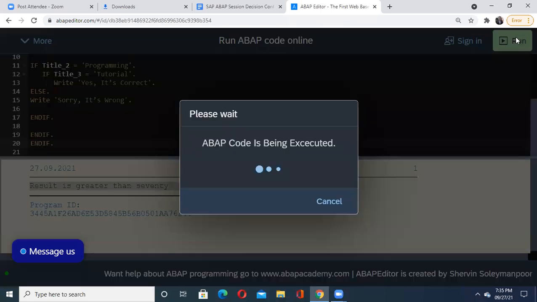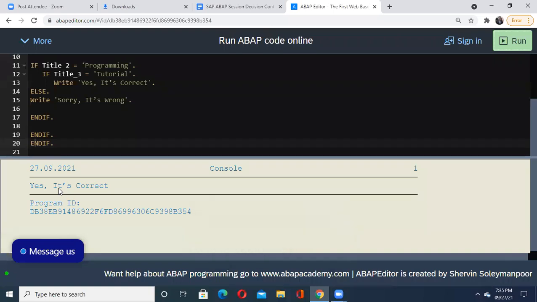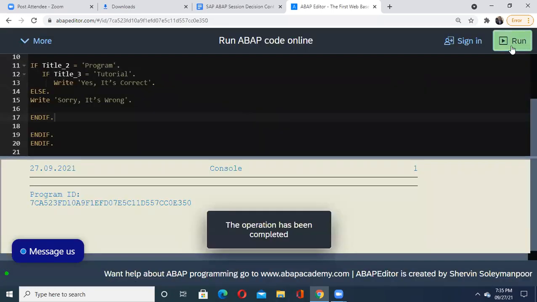Now let us see the code output above. Yes, it's correct. It shows that everything is correct as per our matching. Now I'll just change a few things here. In the second part, instead of programming, let us take program. And now see, will you get the first result or the second result? Okay, I'm not getting any result.